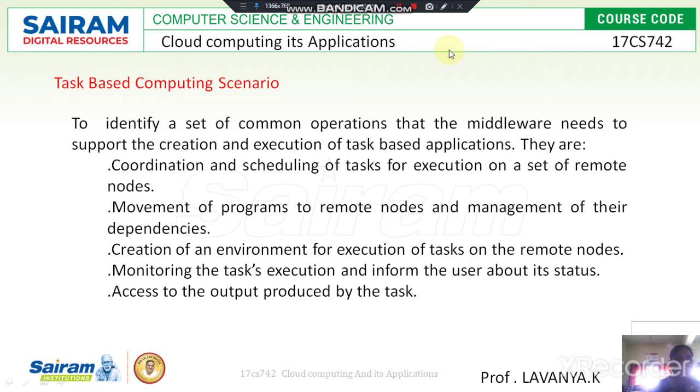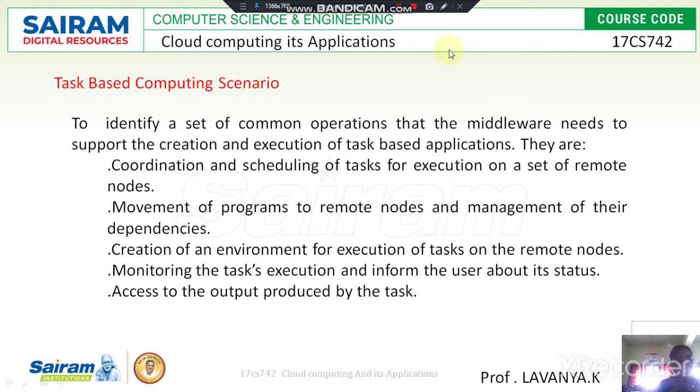Today I am going to explain the task-based applications scenario, which is going to perform different operations. What are the operations? Basically, it manages the coordination and scheduling of tasks for execution on a set of remote nodes. Then the movement of programs to the faraway nodes.